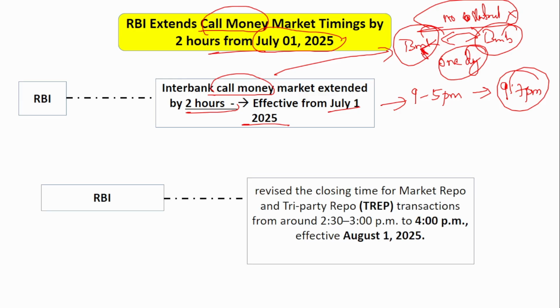Next, similarly, it has revised the closing timing for the market repo and tri-party repo transactions that used to end by 2:30 to 3 PM. That has been increased to 4 PM. And this is effective from August 1st, 2025. Okay. The first one, interbank call money market, will be effective from 1st July. Here, for the market repo and tri-party repo, it will be effective from 1st August. Remember the date also, because sometimes they will ask you from which date this change is effective.